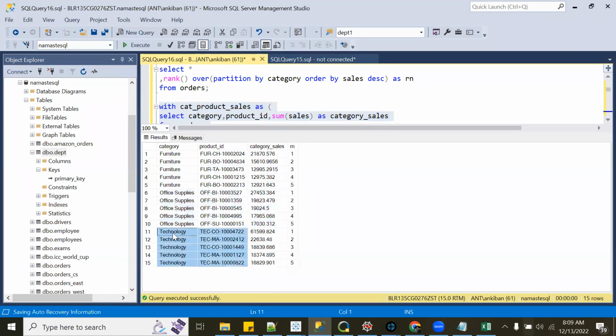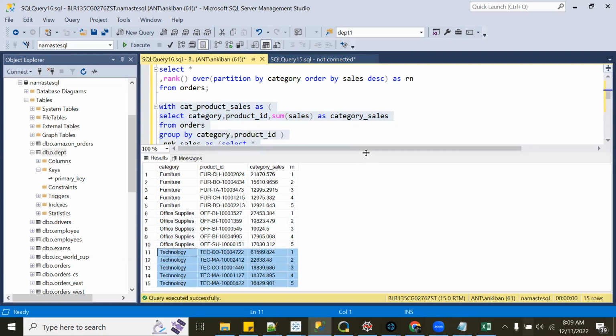Around this concept only, there are numerous interview questions you will see on the internet. Just this concept: top 5 employees in each department, top 5 products in each category, same kind of thing. You just have to check what is the granularity at which you need to aggregate. If you don't have to aggregate, you don't have to aggregate. Like in case of department and employee, we don't have to aggregate because within each department, we have to find the employee with highest salary. So we can just order by on salary. There is no aggregation required there because our granularity is that only, right?